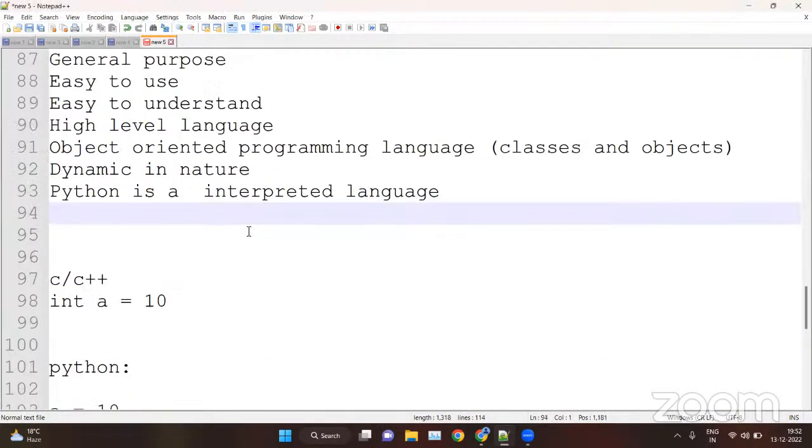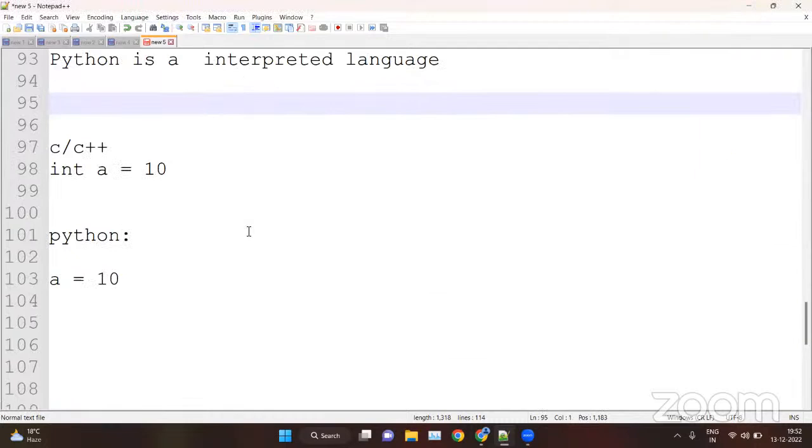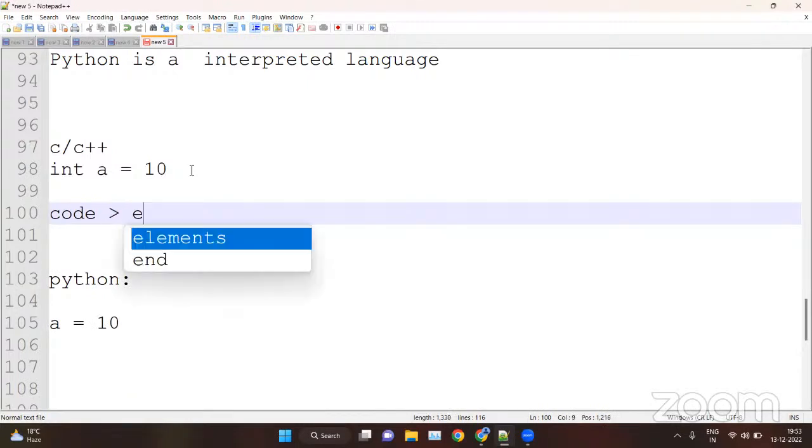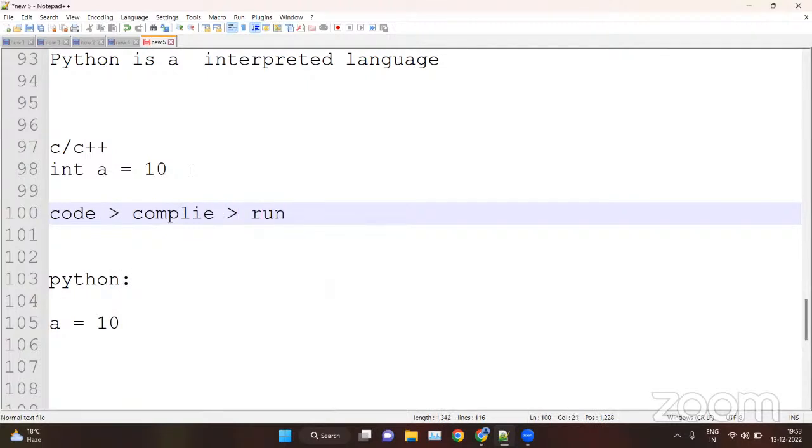Why is Python an interpreted language? Let's take an example of C or C++ again. Suppose you are writing code in C and you want to run the code. In C or C++, first we need to code, then we need to compile it, and then we need to run it. So there are three processes in C or C++: first we code, then we compile, and then we run.